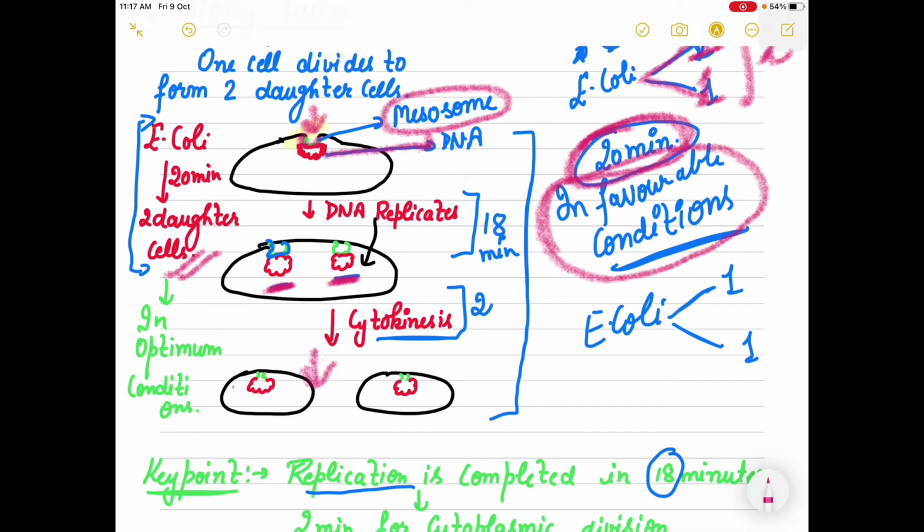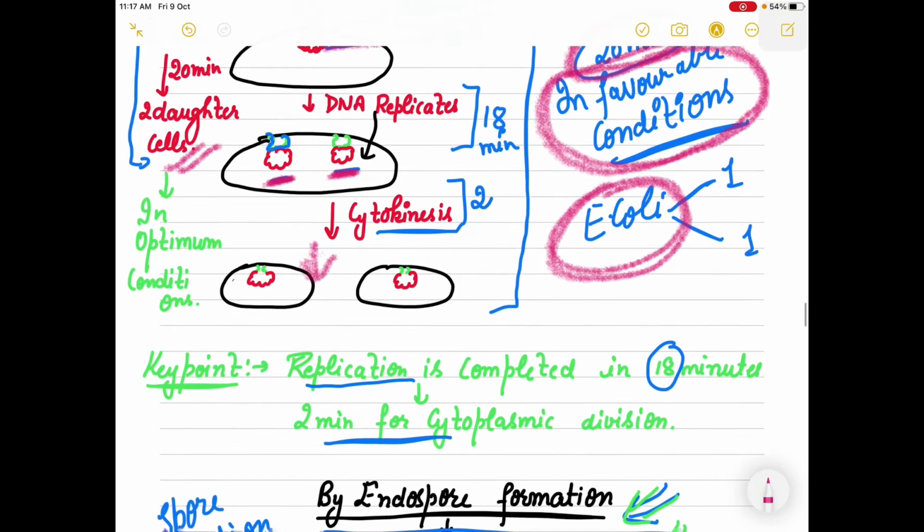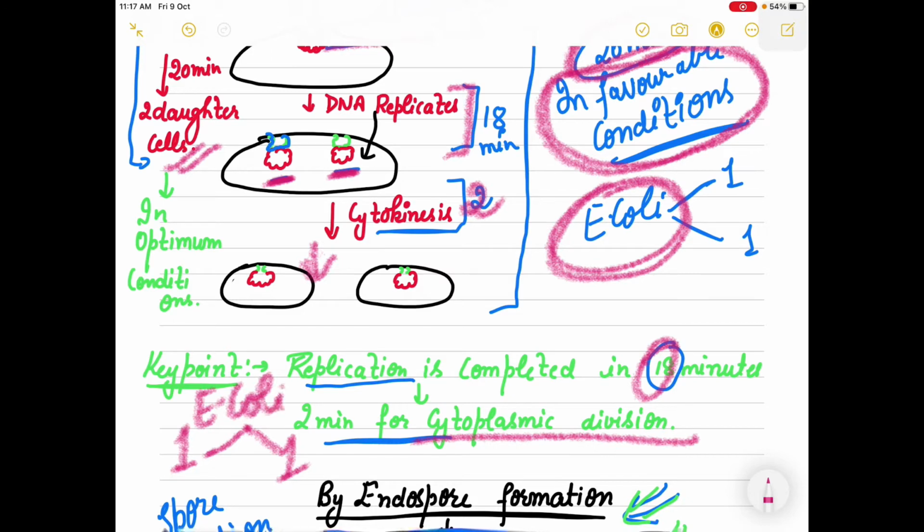Only the condition should be favorable. It should be the optimum for the E. coli. 18 मिनट्स में ये अपनी रेप्लिकेशन ख़त्म करता है और 2 मिनट्स जो बचते हैं उसमें साइटोकाइनेसिस फिनिश हो जाती है and finally there are the 2 daughter cells which are formed. So the total time period which E. coli needs for its reproduction through the binary fission method is 20 minutes. It's not 20 times, it is 20 minutes.